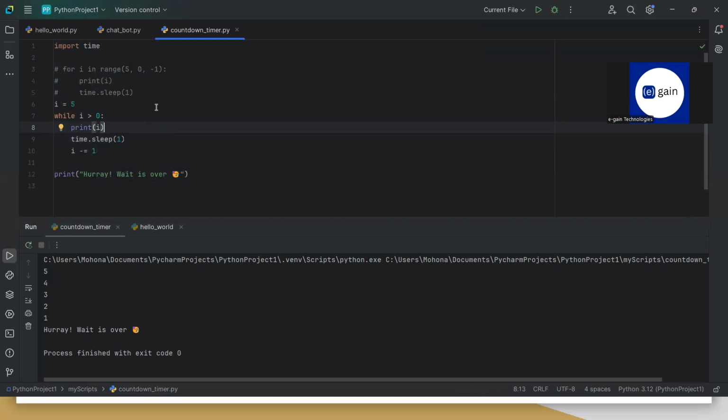Now the question comes, when should we use for loops and when should we use while loops? When we know how many times our loop should run, in that case, we should always choose for loops. And when we do not know how many iterations we need, then in that case, we will use while loops, right?